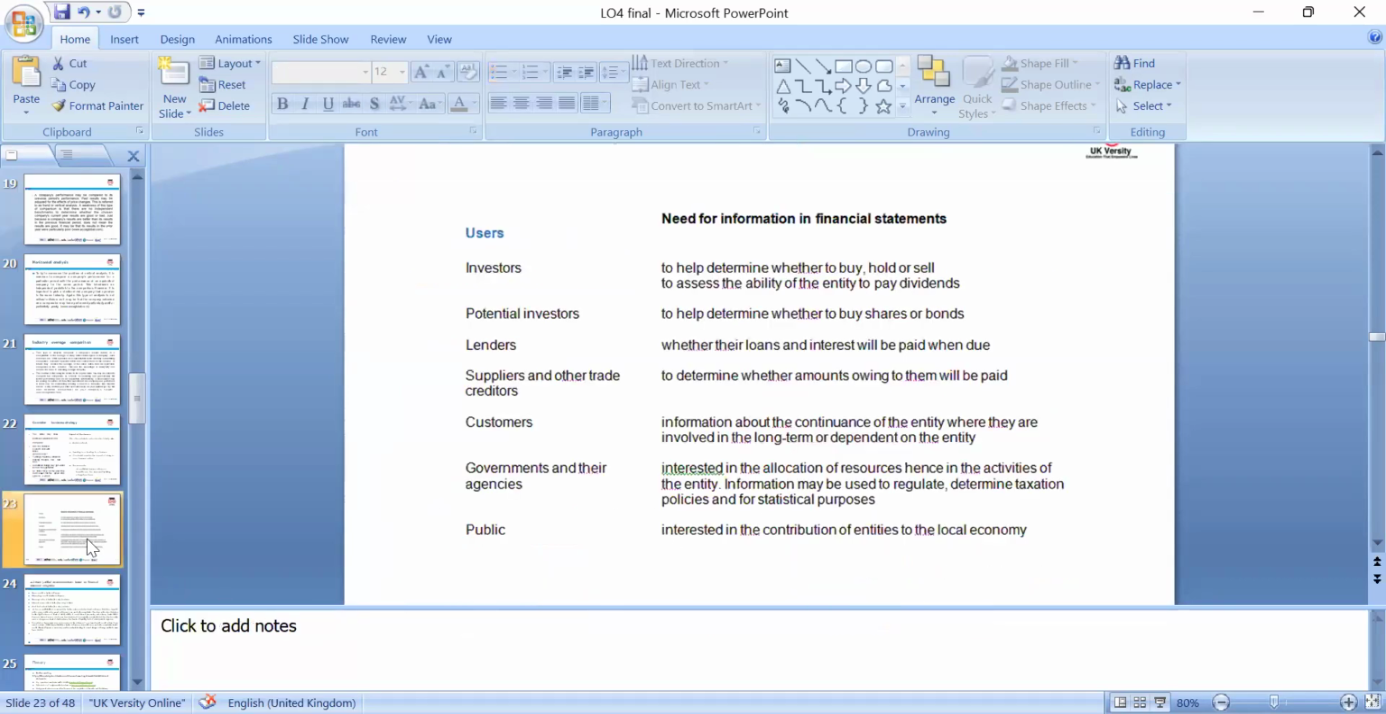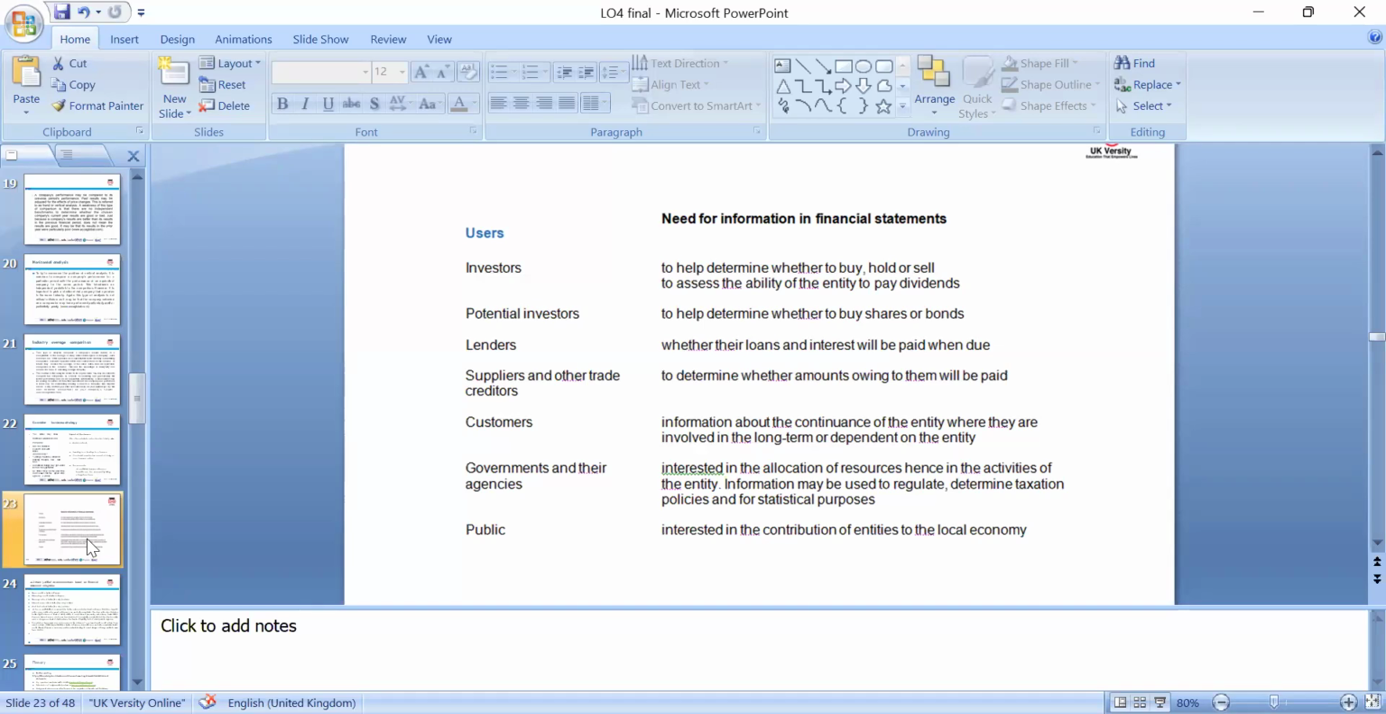Okay, so various stakeholders are interested in various ratios. We can look at the users of financial statements: investors, potential investors, lenders, suppliers, other trade creditors, customers, government and their agencies, and the public. That's very important. They have different interests.